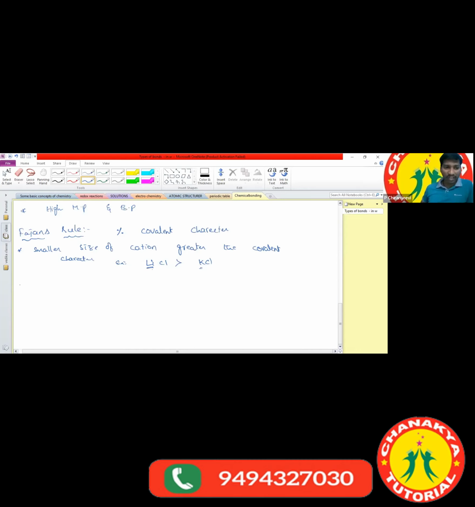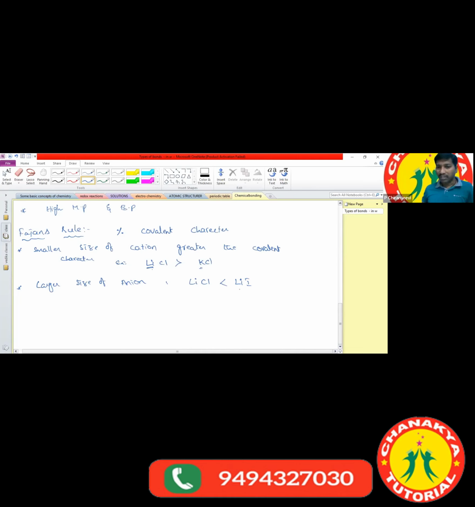Now the second condition. What is the second condition? Larger size of the anion. Now compare lithium chloride and lithium iodide. Which one has the greater covalent character? Lithium iodide. Sir, how are you telling that lithium iodide has greater covalent character? Covalent character can be explained based on polarizability. It is explained by polarizability.